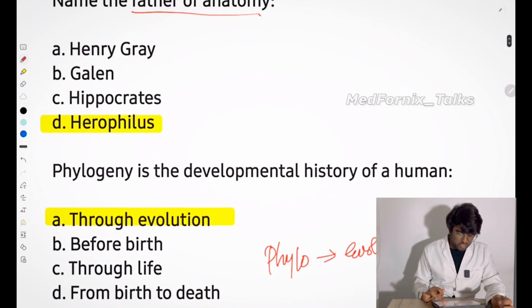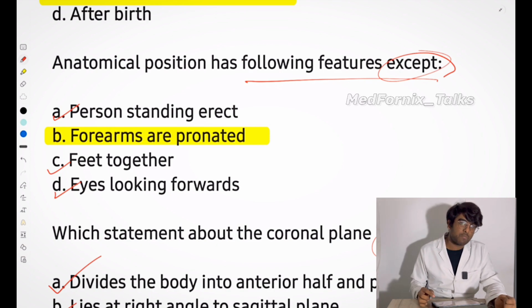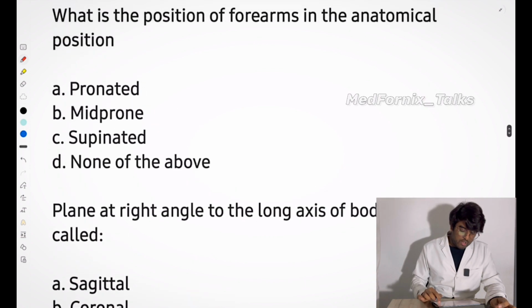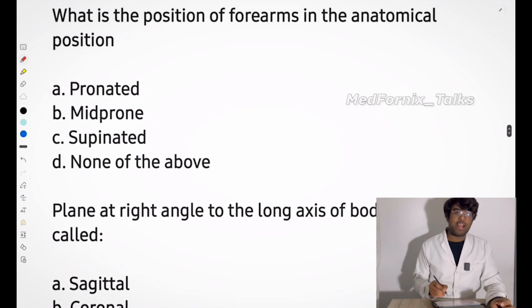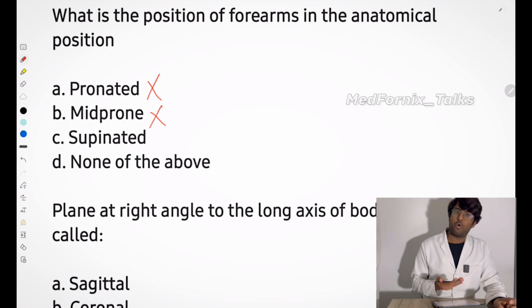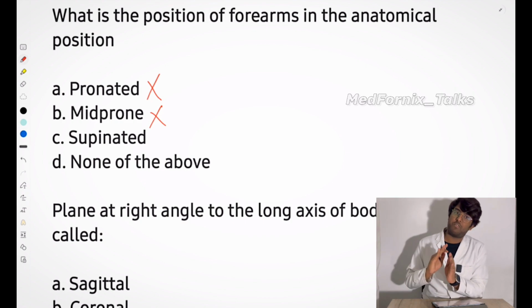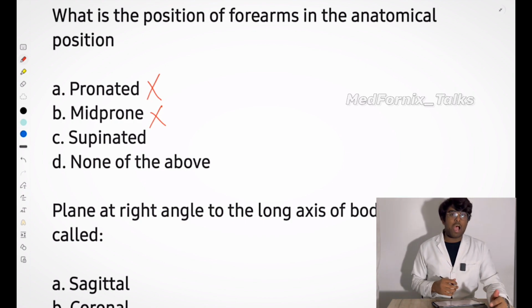In the second question, we have already discussed here: anatomical position has the following features except forearms are pronated. These are wrong answer, right? So you know what is the position of forearms in the anatomical position? Pronated? No, it is not pronated. Mid prone? No, mid prone is another type of position. We will talk about that later. I have already told many times, we will talk about this later.